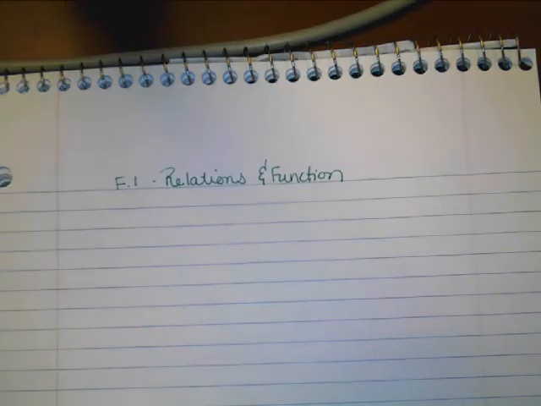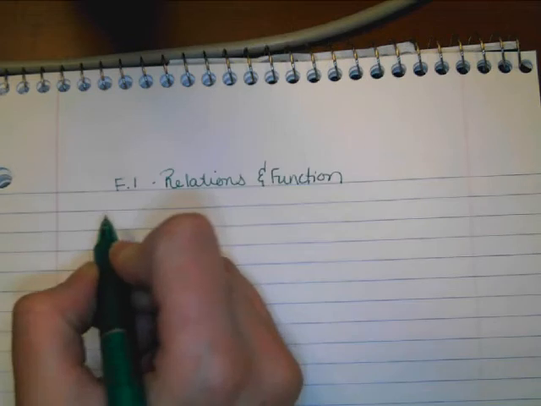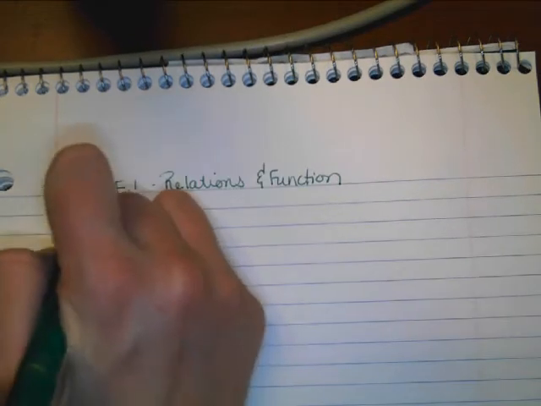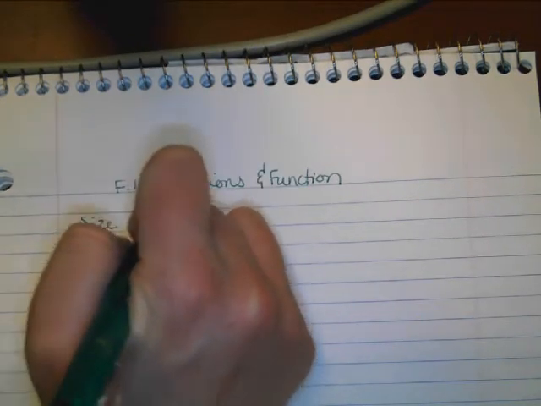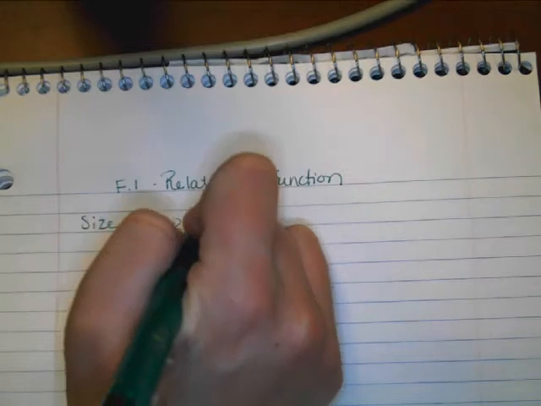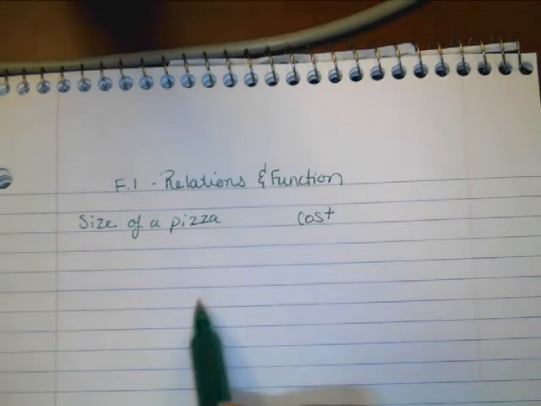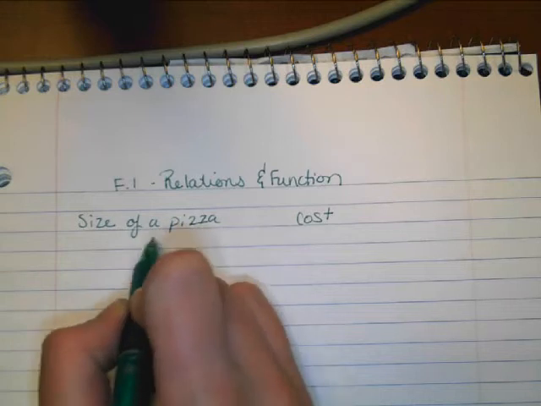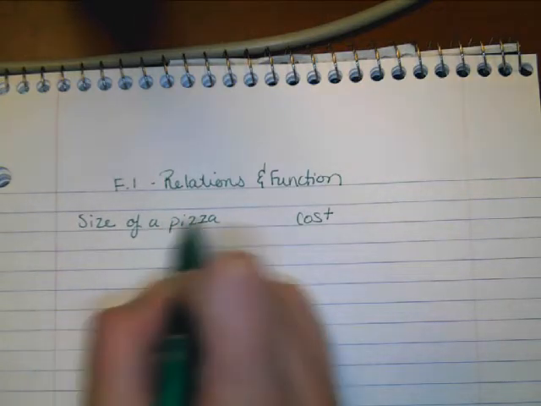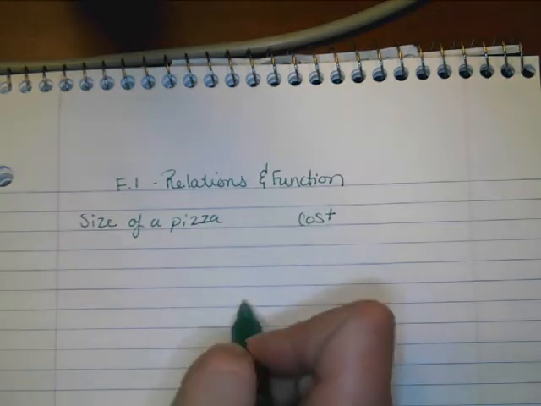So in math, what we do is we take relationships like the size of a pizza and its cost. Okay? There's a relationship. You know that as the size of a pizza increases, the cost will increase, right?